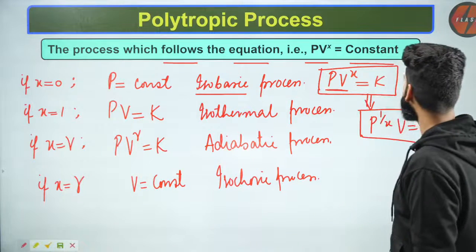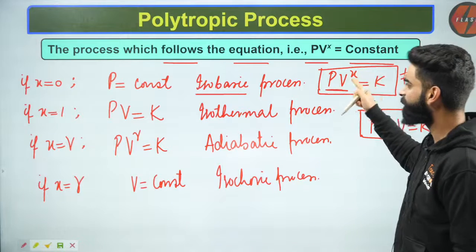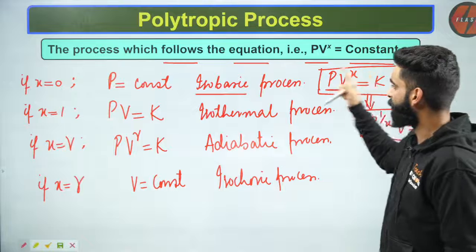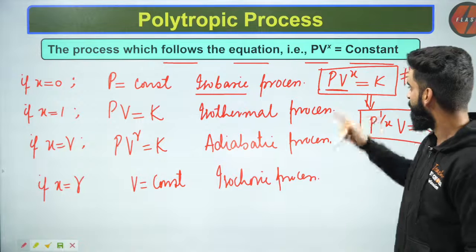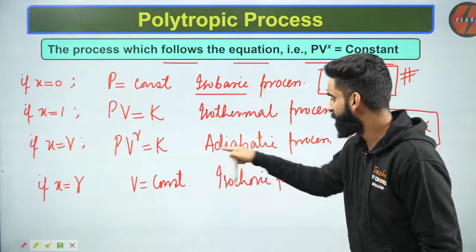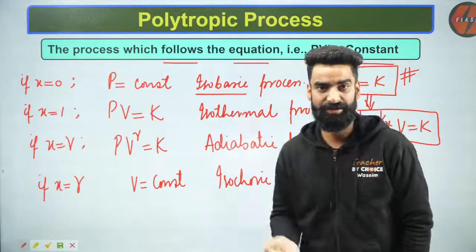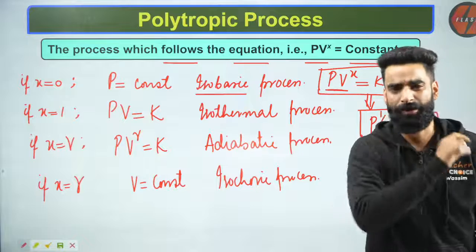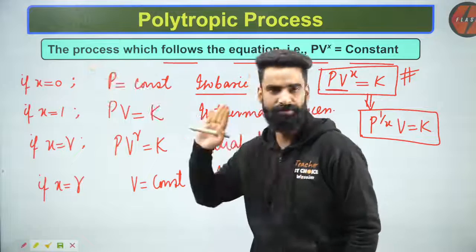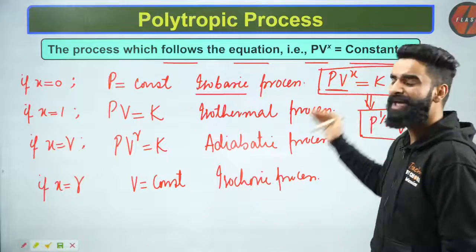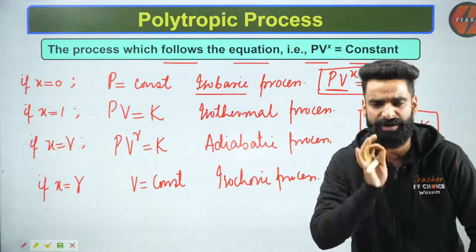Now this is the general equation from which I'm deriving all these equations for different processes. First, I put the value of x as 0, I got the isobaric process. Putting x as 1, I'm talking about the isothermal process. Putting x as gamma, I get the adiabatic process, and putting x as infinity, I get the isochoric process. Now, any process in which the value of x is anything apart from these four values is what we call a polytropic process.